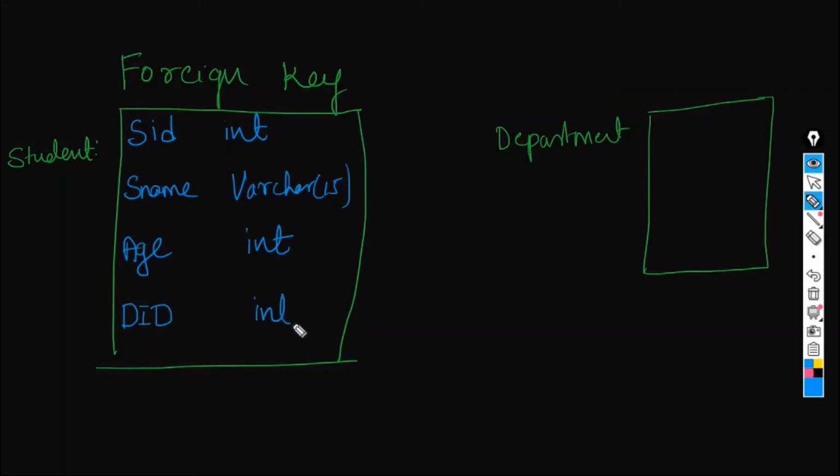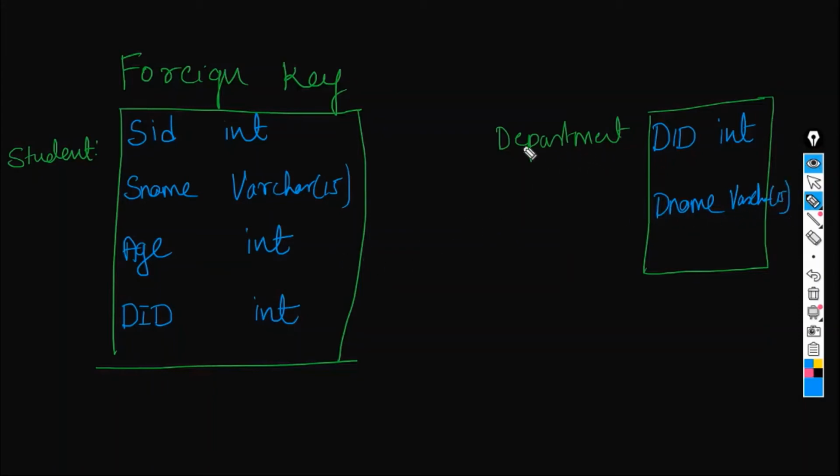Again, integer data type. Let's have only 4 columns, but in real world, obviously this is not the only 4 columns you will be having. You will be having multiple columns, but the concept remains same. Whether you have 15 or 20 or only 4 columns, concept remains same. Okay, now here we'll have department ID with the integer data type and then department name with Varchar 15 again.